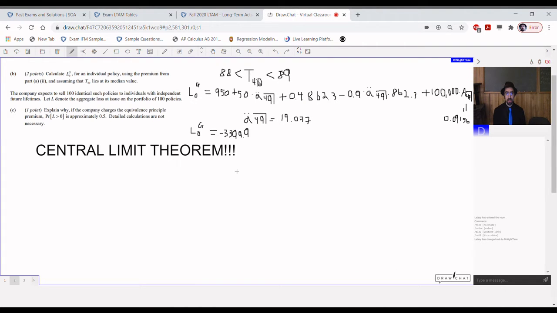And so we know that T40 is somewhere between 88 and 89. So assuming that you die somewhere in your 88 years old year, that means that you're making 49 payments. One at the beginning, around your 40th birthday, the last at your 88th birthday. There's one more fence post than there are spaces between them.